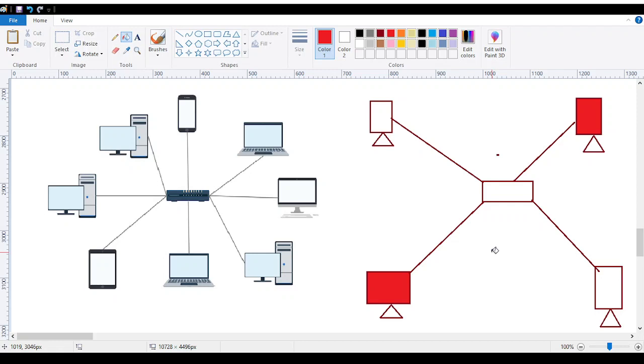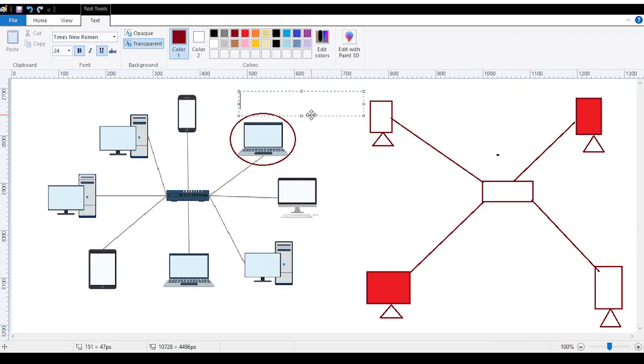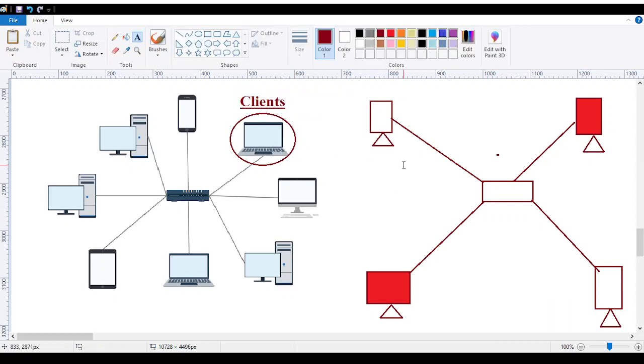In this topology, the nodes are called clients. That is why it is also named the client server model or architecture, domain environment, or domain architecture.